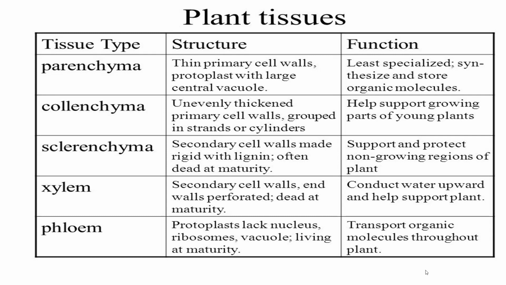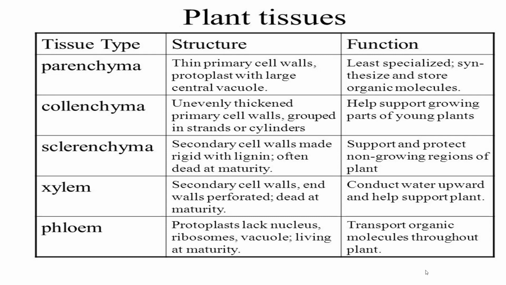Now again, plant tissues: parenchyma, collenchyma, sclerenchyma, xylem and phloem. The first three are simple permanent tissues, and xylem and phloem are complex permanent tissues. Parenchyma has a thin primary cell wall, with protoplast and large central vacuoles. Its function is to synthesize and store organic molecules.